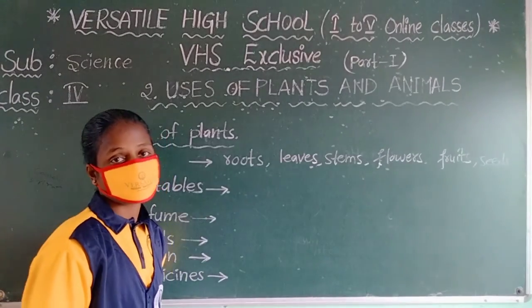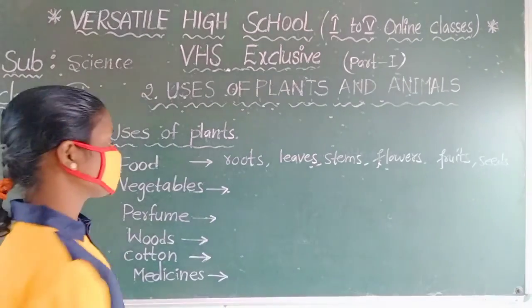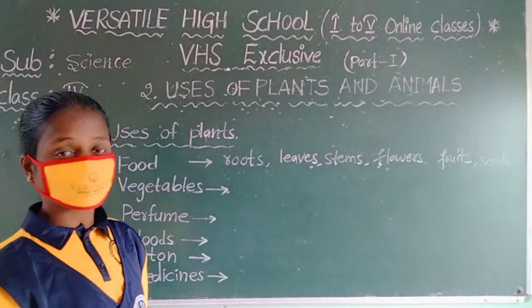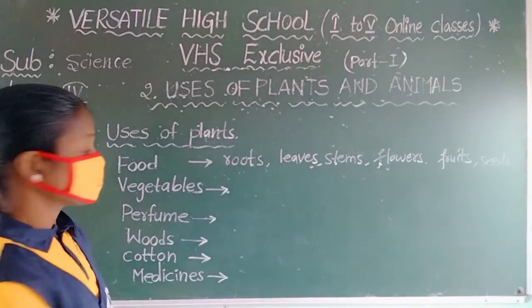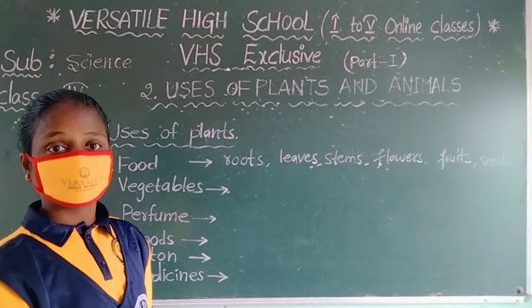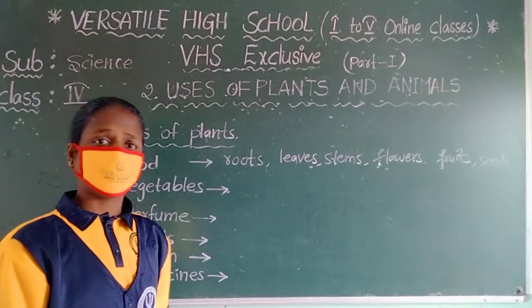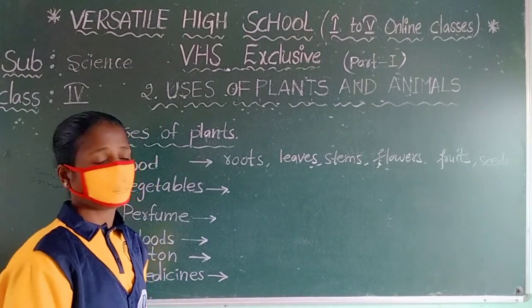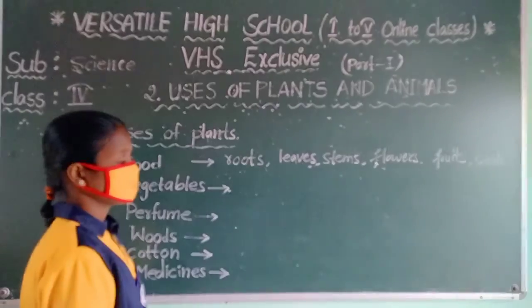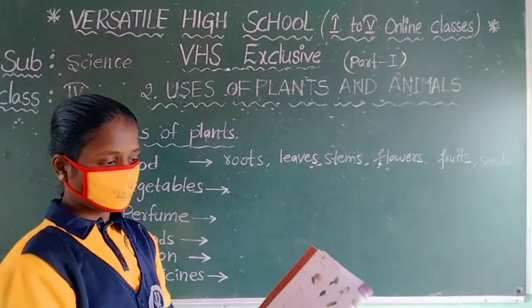walnuts, groundnuts. Now we are going to the vegetables. What are the vegetables? Vegetables also come from plants. So vegetables are beetroot, turnip, lady's finger, tomato, potato, all are vegetables. Turn the page, page number 12, observe that.